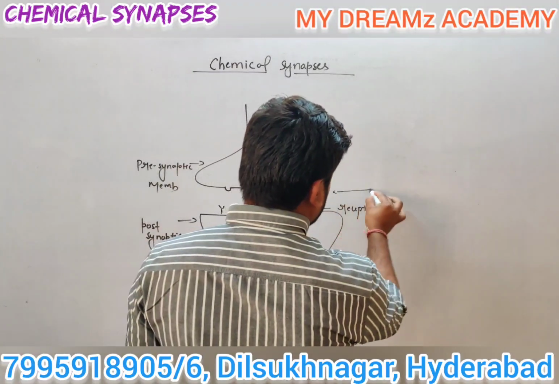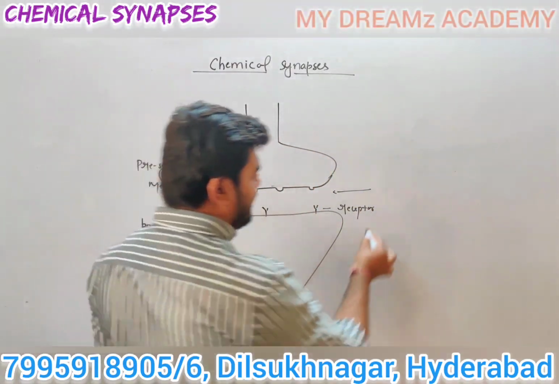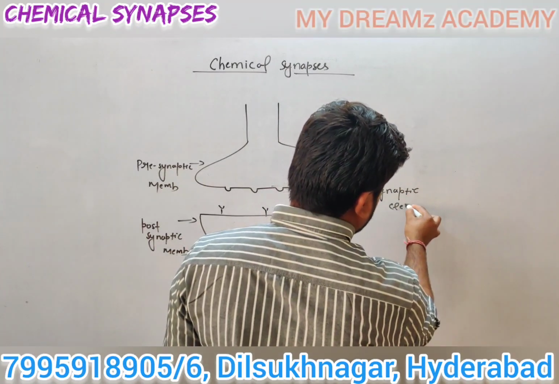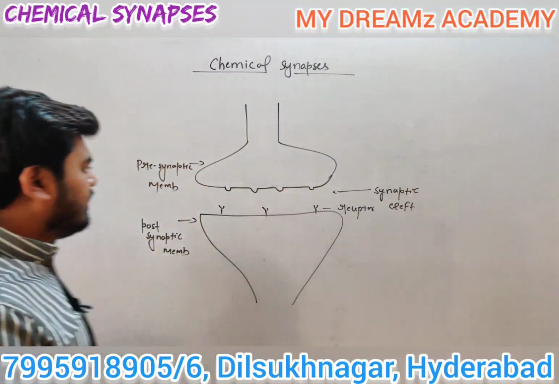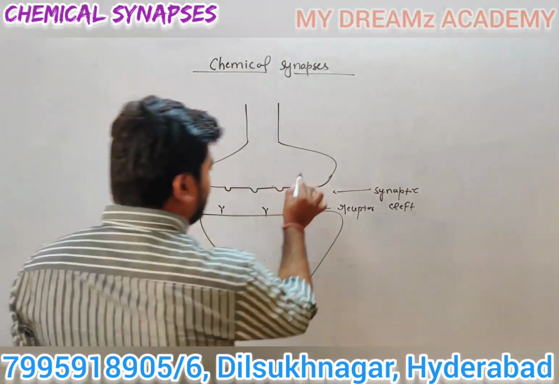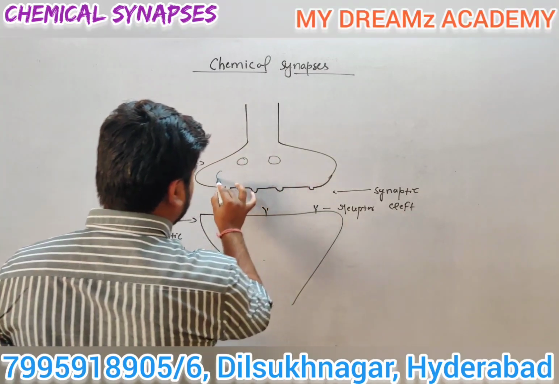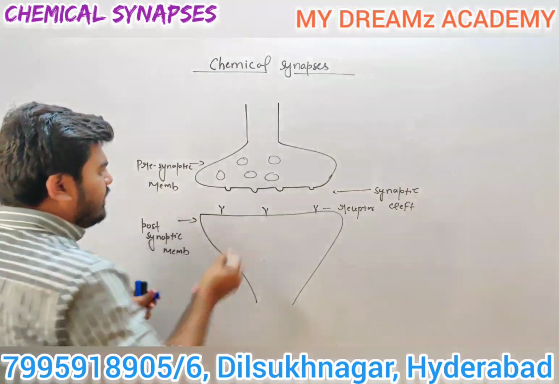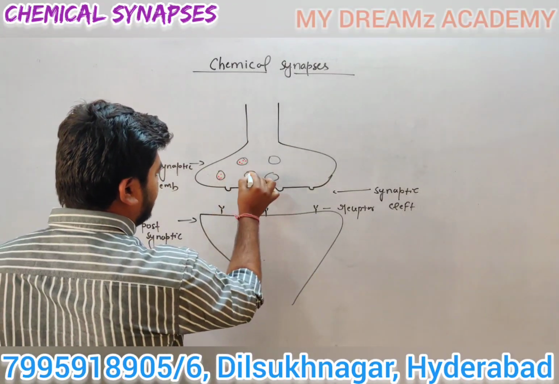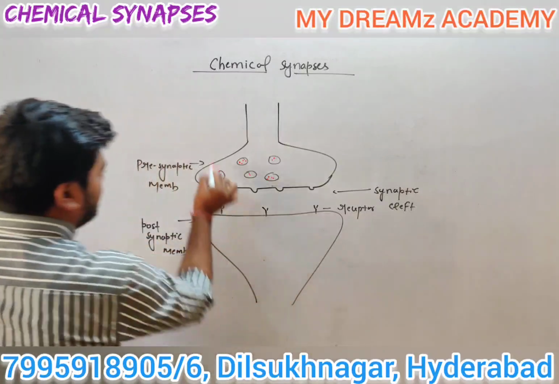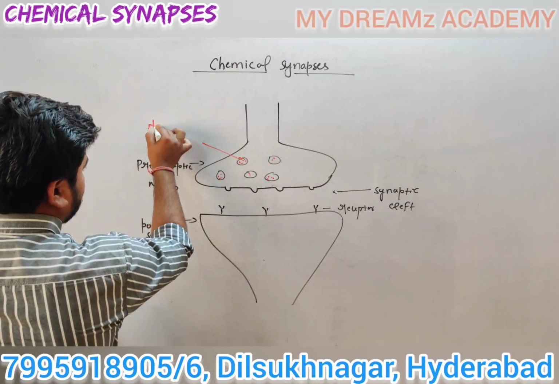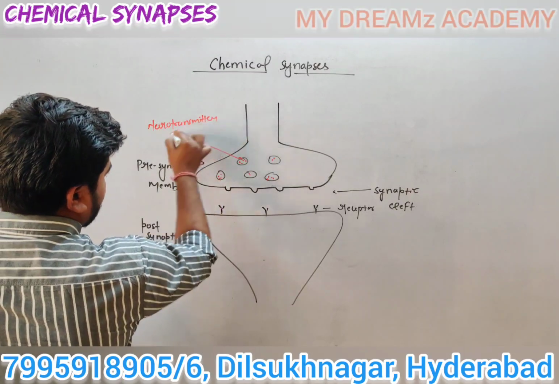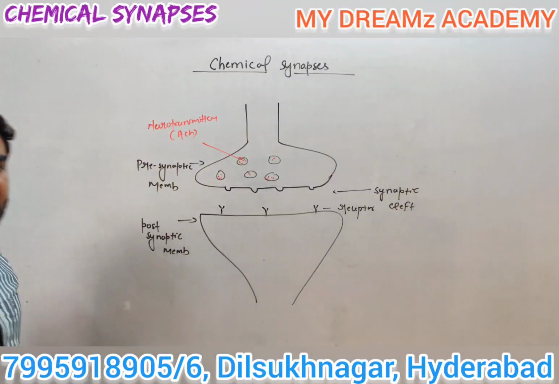In between the presynaptic membrane and postsynaptic membrane is the synaptic cleft. The presynaptic membrane has vesicles, and these vesicles are filled with neurotransmitter, for example acetylcholine.